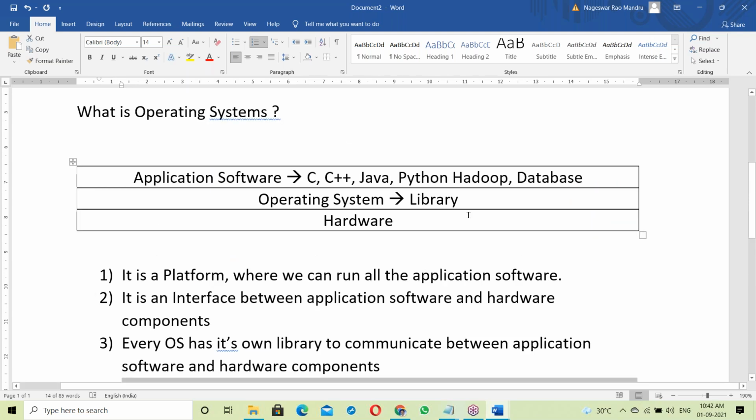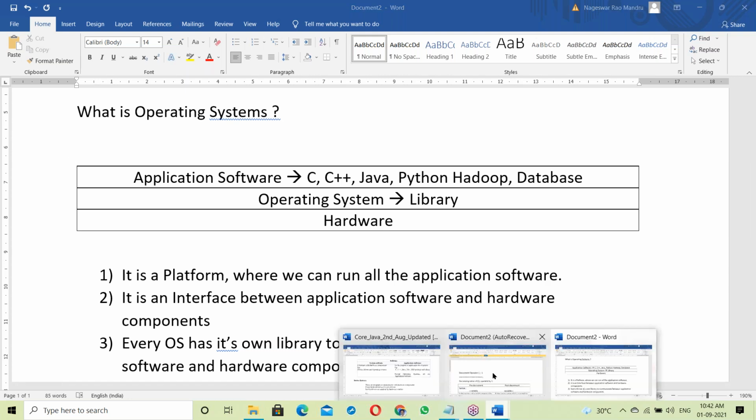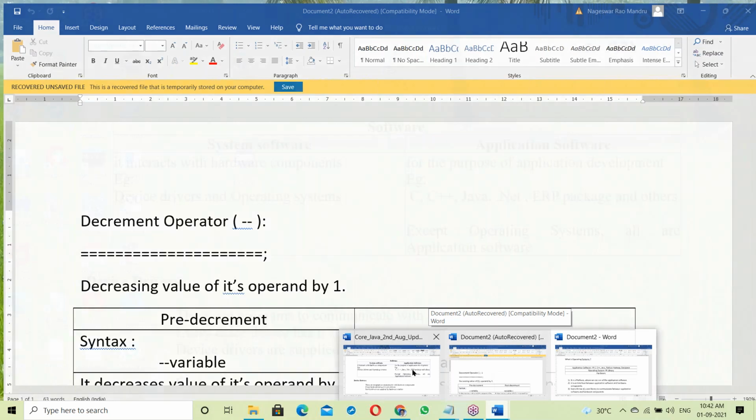That linking can be static or dynamic. If it's C and C++, it's static linking; Java and Python use dynamic linking. We'll discuss that point also. So this is about OS, and this introduction is enough.